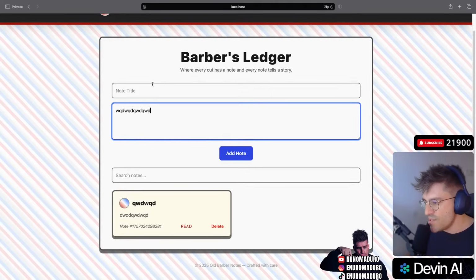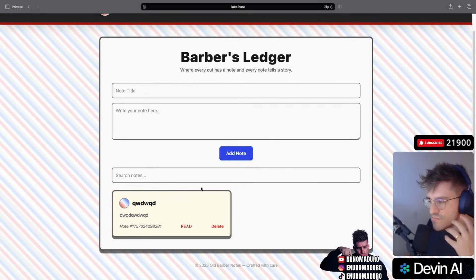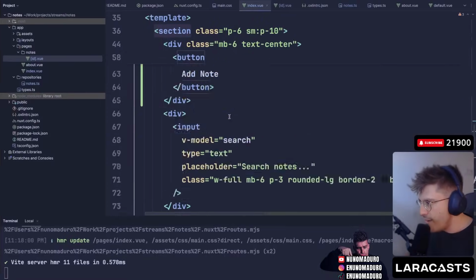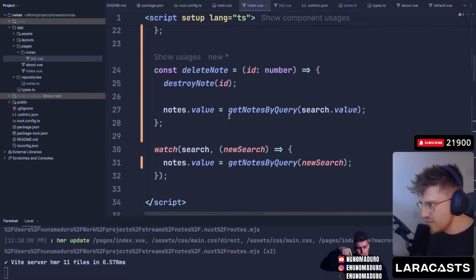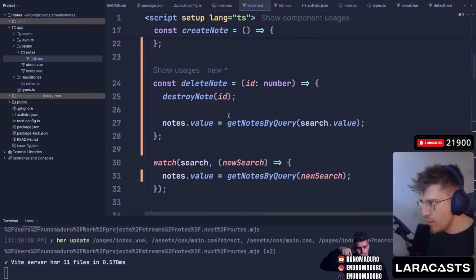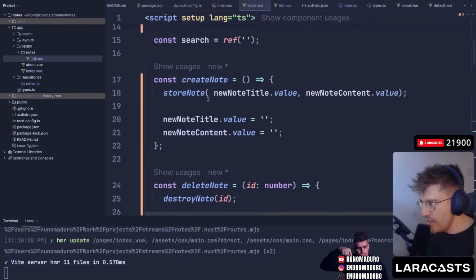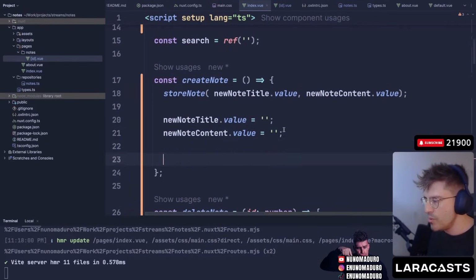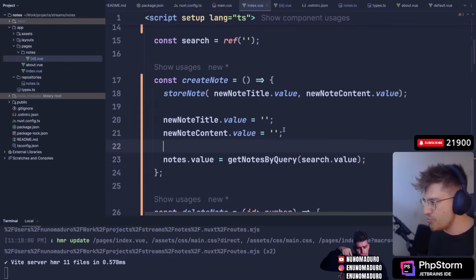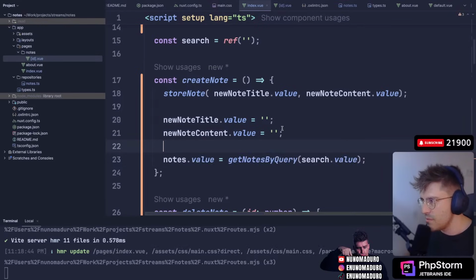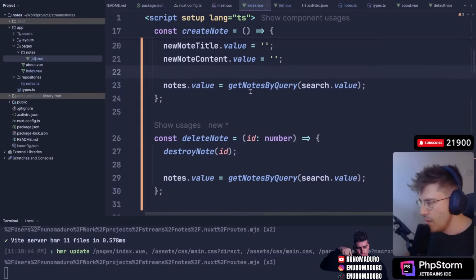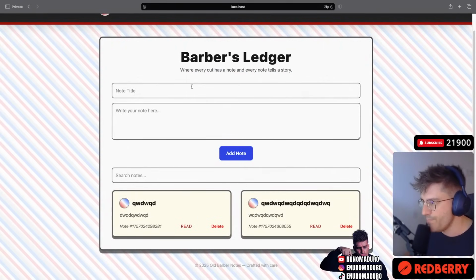So the only thing that is not fixed yet is when I click on add note, it doesn't redirect, it doesn't refresh this page. So I guess we are missing something when we create the note. We need to go here and just refetch the thing again, I guess, okay? And this should do it, actually. This should do it, okay?